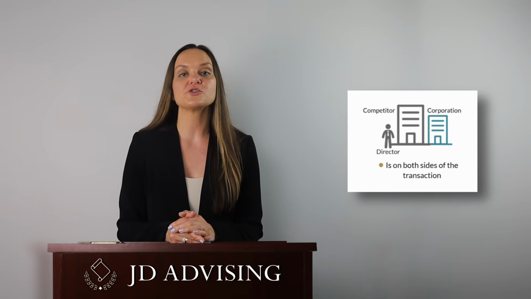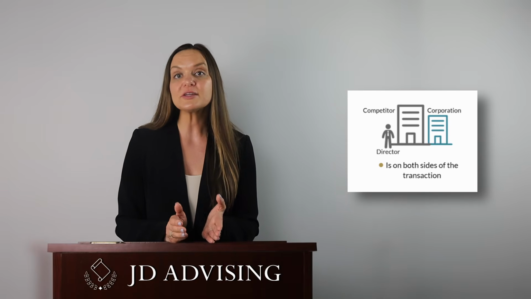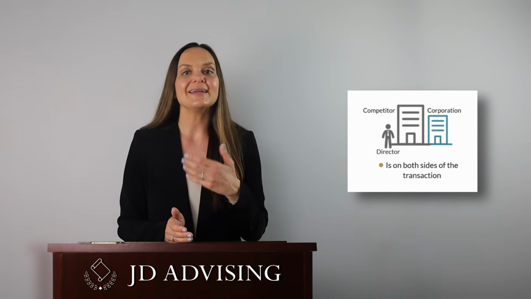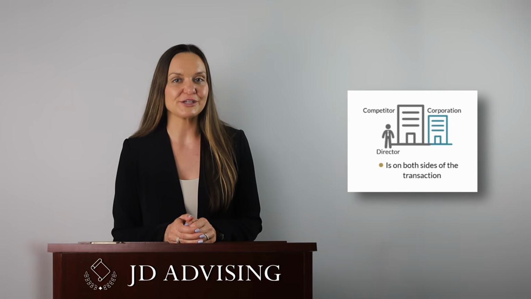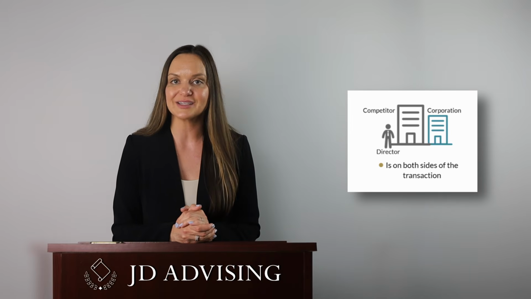So the most common way we see the duty of loyalty tested is an interested director or interested officer transaction. It's usually a situation where the director is on both sides of that transaction. When this happens, that's problematic because it looks like they're working with their own interests in mind and not necessarily working in the best interests of the corporation, which they should of course be doing, and therefore is likely a violation of their duty of loyalty. So when you see a duty of loyalty issue come up, you should see if any of the safe harbor protections apply. This is because oftentimes the question is also seeking if there is any way in which that officer or director can escape liability.